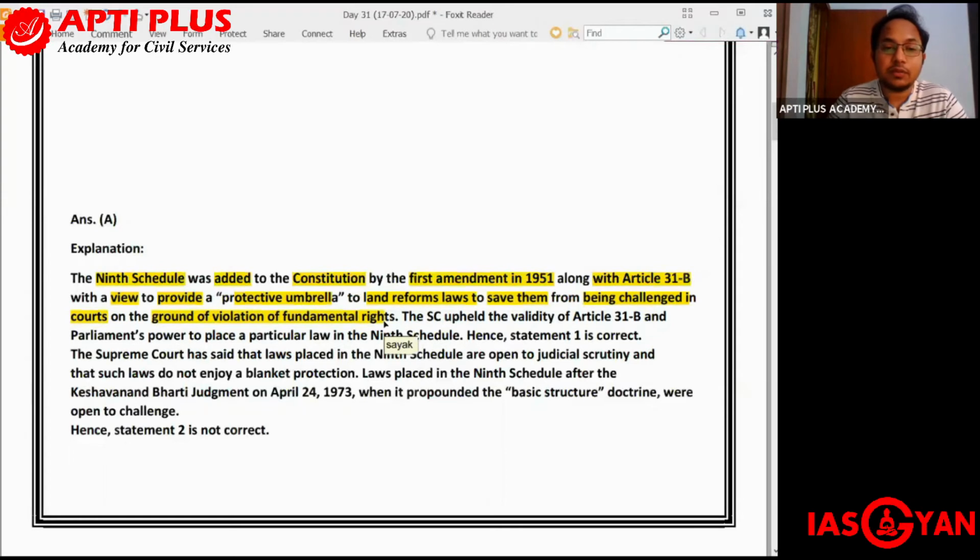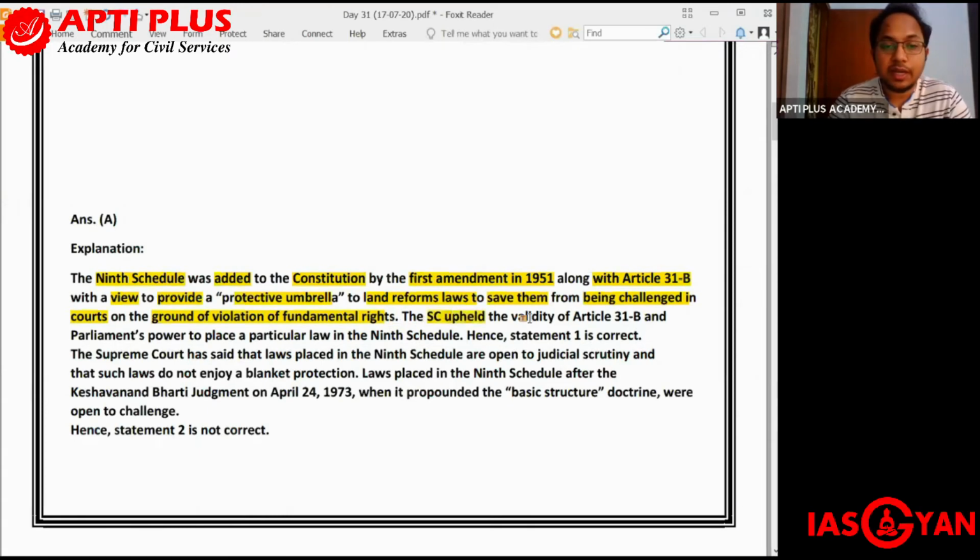Okay. So mainly what was done is the land reform laws, in order to protect them from being challenged in the courts on the grounds of violating the fundamental rights, these land reform laws were placed under the ninth schedule. That is why the ninth schedule was added with the First Amendment of the Indian Constitution in the year 1951, so that those land reform laws do not get challenged in the courts.